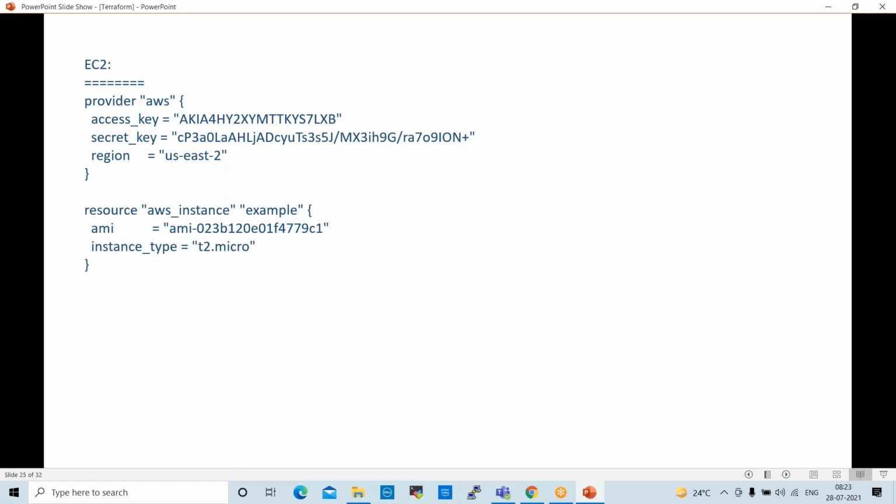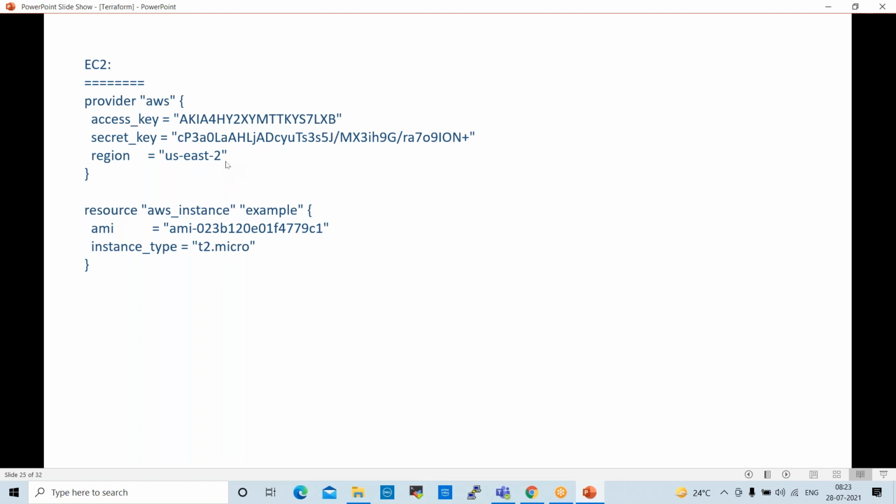For example, from your laptop you want to create infrastructure, right? So a connection should be required. That is nothing but the access key and secret key. This access key and secret key will establish the connection between cloud and your laptop, your Terraform. Where we get this access key and secret key, how to generate that, I'll show you. And the region, on which region you want to create infrastructure.